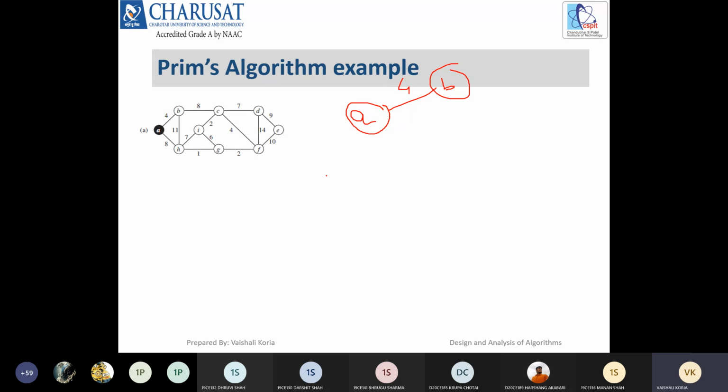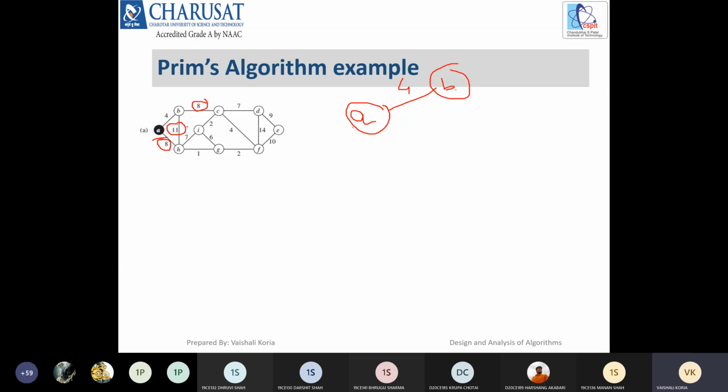Initially, in the first step we have only vertex A, but after the first step we have two vertices, A and B. Now in the next step we have to check the adjacent edges from both A and B, and whichever has the minimum weight should be chosen.